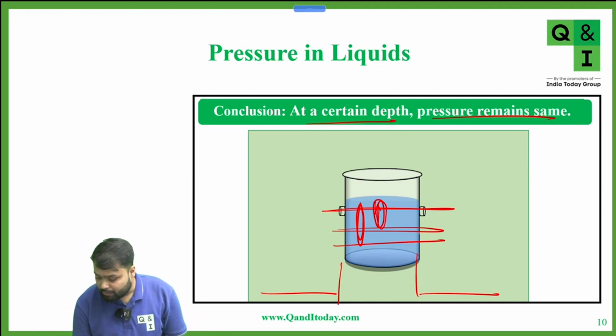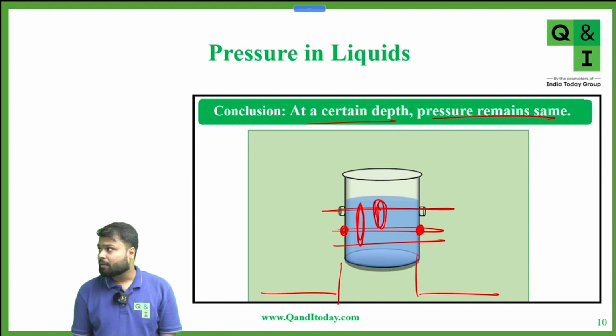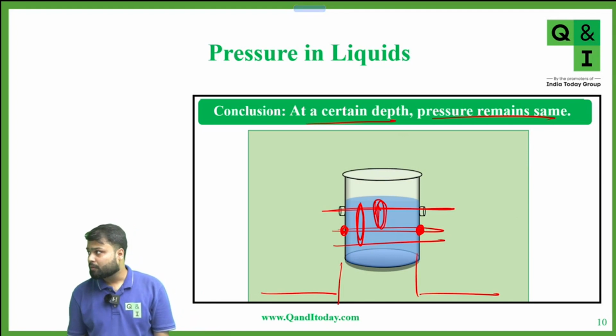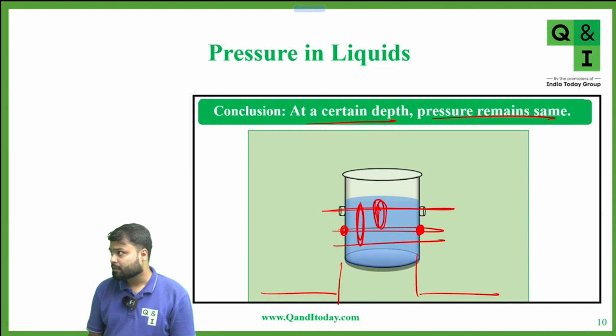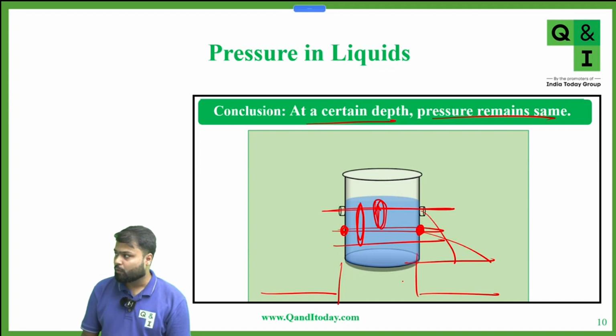Suppose you take a hole at this level. At this level, pressure will be more. Yes or no? Yes, sir. So water will travel a larger distance as compared to the hole above.